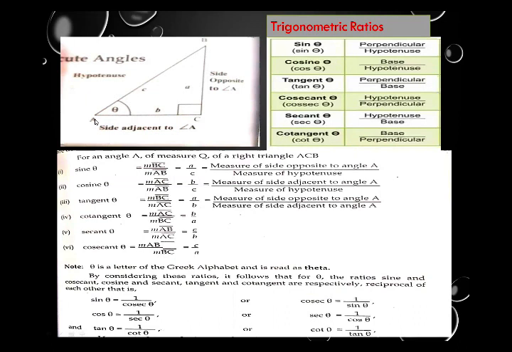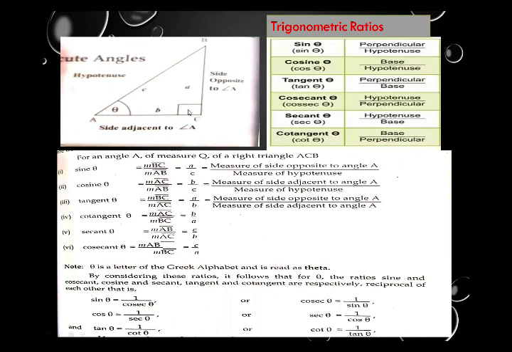Now, as we have angle A, its opposite side is labeled by small a, and this is the side opposite to angle A. The general name of it is perpendicular. The side AB is opposite to angle C, and this is the hypotenuse.